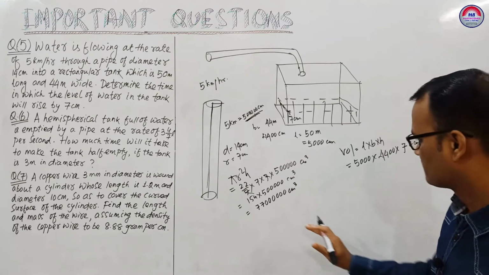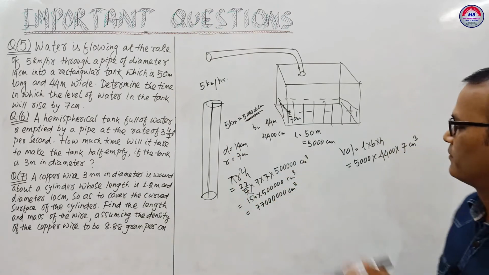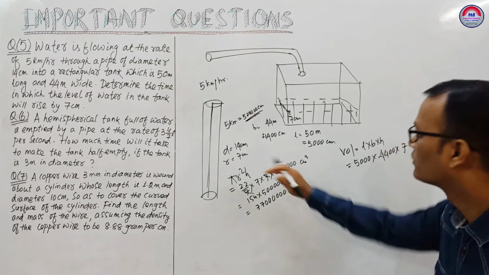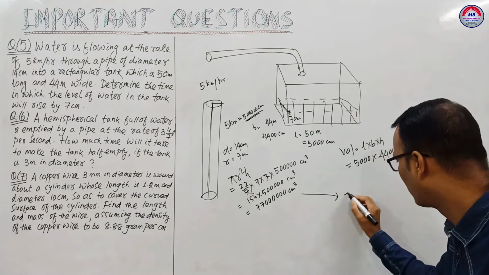You see here, we have to find time. This volume of 77 lakh centimeter cube fills in 1 hour.